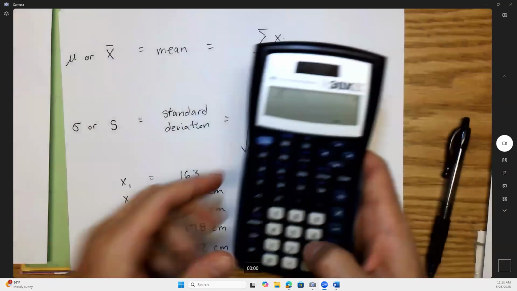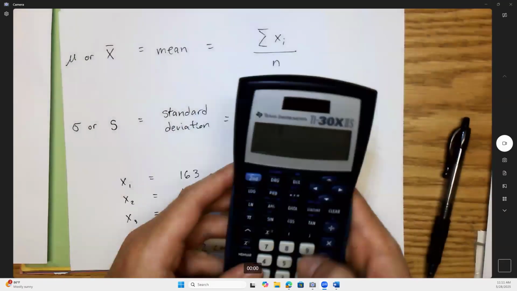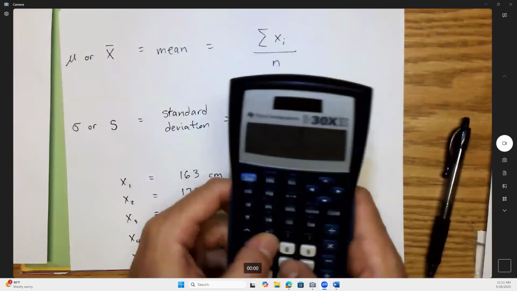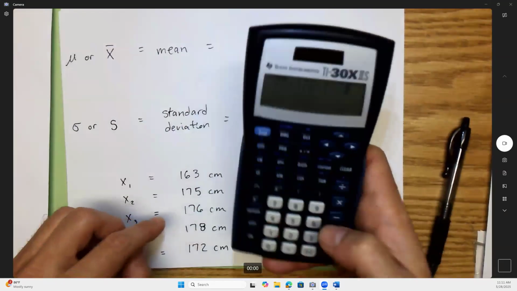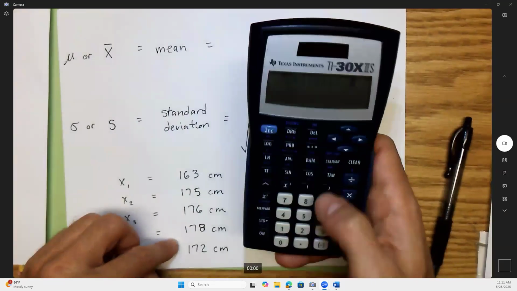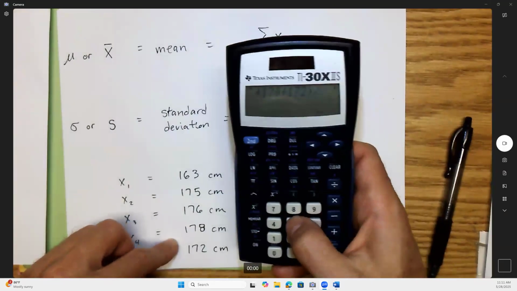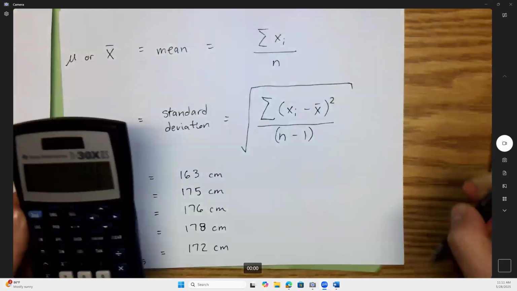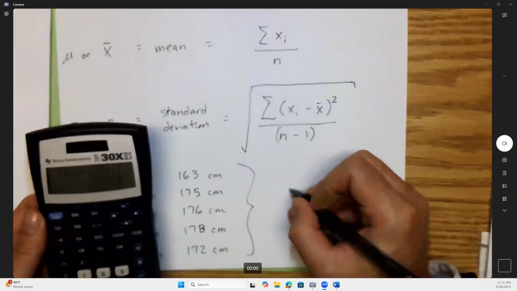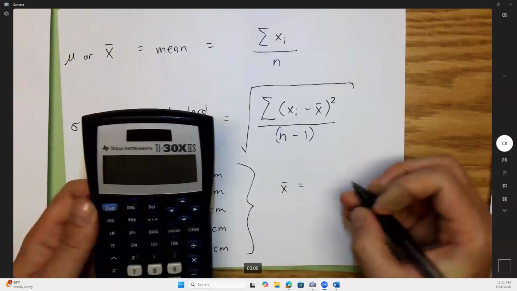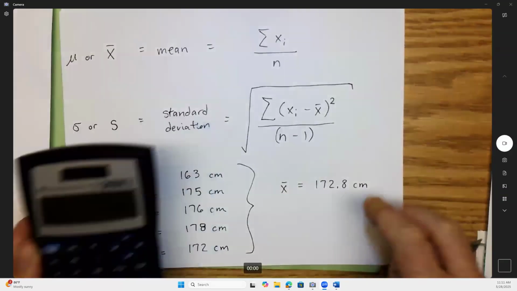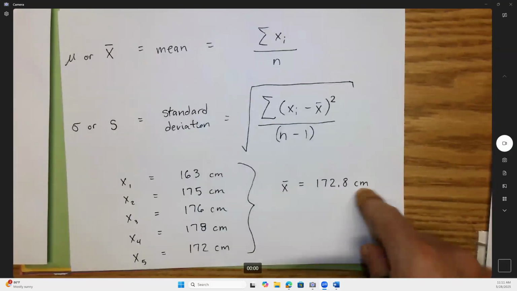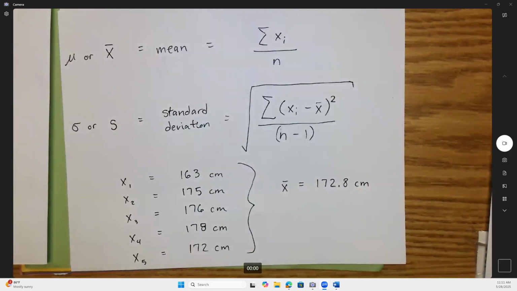So open parentheses, the first height plus the second height, third height, fourth height, fifth height, then close parentheses, then divide by 5 because there's 5 of you guys. And I'm getting, I'll call it X bar for average, 172.8, and that's centimeters. You guys know in this class, numbers have units attached to them. We're talking about centimeters here. You guys get the same thing? Did I type that right?